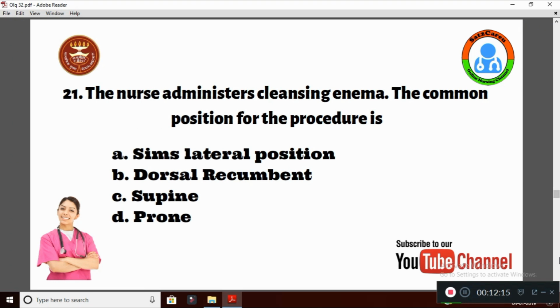Question 21. The nurse administers a cleansing enema. The common position for the procedure is option A, Sims lateral position, B, dorsal recumbent position, C, supine, and D, prone. For a cleansing enema, the left lateral, Sims lateral position is the best.